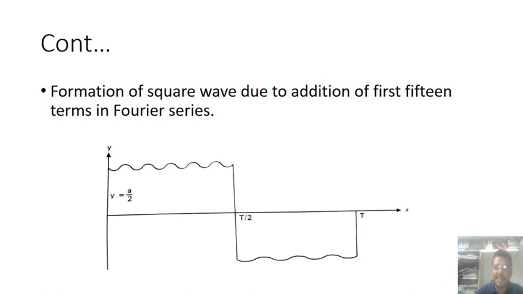So we can easily observe the variation of a square wave in a Fourier series.